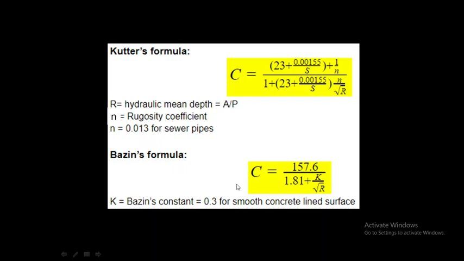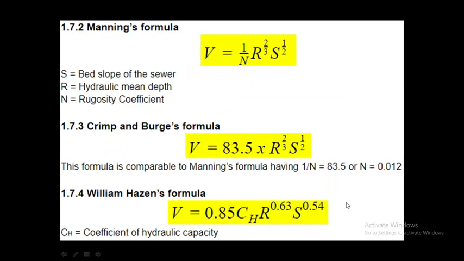Then Bazin's formula states that C is equal to 157.6 divided by (1.81 plus K by root R), where K is Bazin's constant and the value of K equal to 0.3 for smooth concrete lined surface, R hydraulic mean depth. The next equation, that is Manning's formula, V is equal to 1 by N R raised to 2 by 3 S raised to half, where V is the velocity, N is Manning's constant or Manning's rugosity coefficient, R hydraulic mean depth, S is the bed slope.